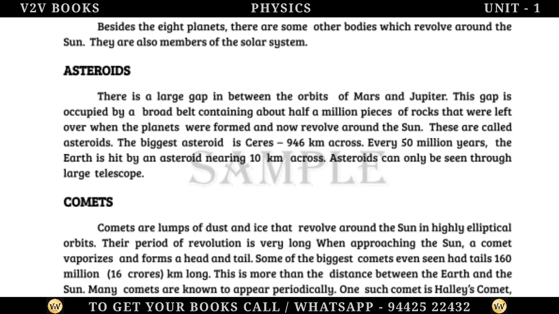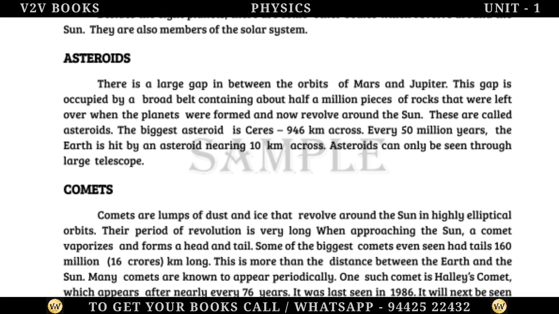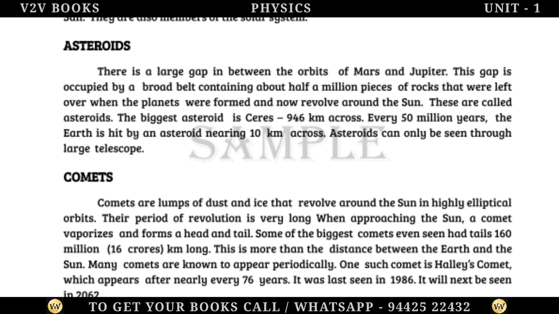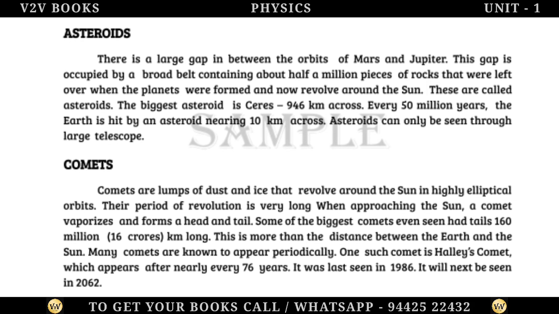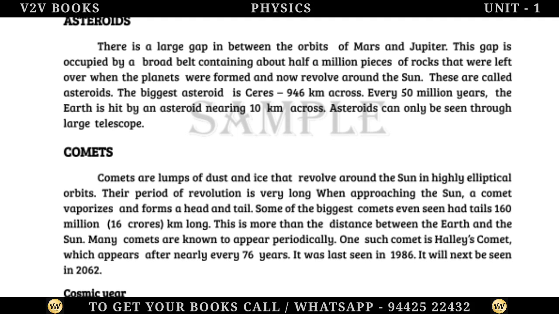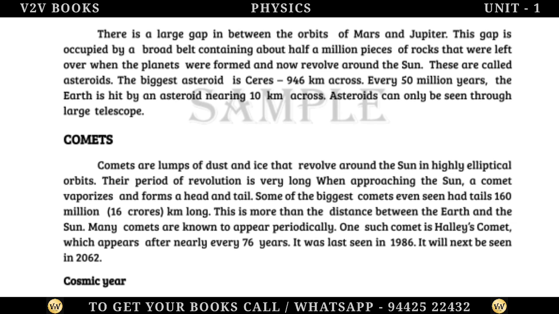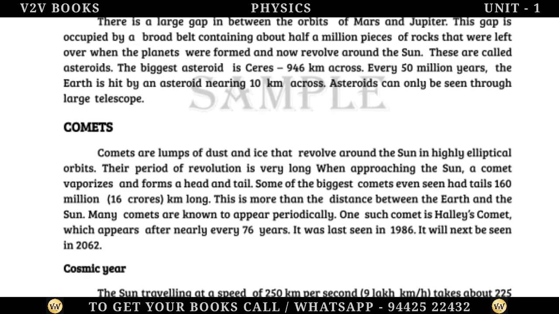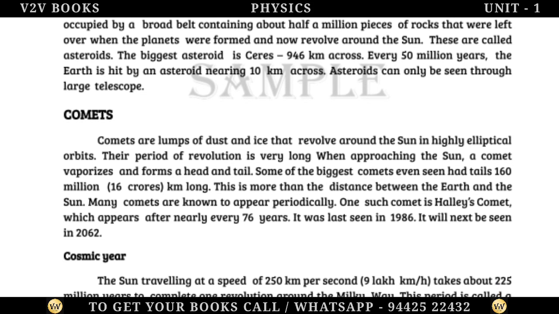Every 50 million years, the Earth is hit by an asteroid nearing 10 kilometers across. Asteroids can only be seen through a large telescope. Comets. Comets are lumps of dust and ice that revolve around the Sun in highly elliptical orbits. Their period of revolution is very long. When approaching the Sun, a comet vaporizes and forms a head and tail. Some of the biggest comets ever seen had tails 160 million kilometers long, 16 crores kilometers.